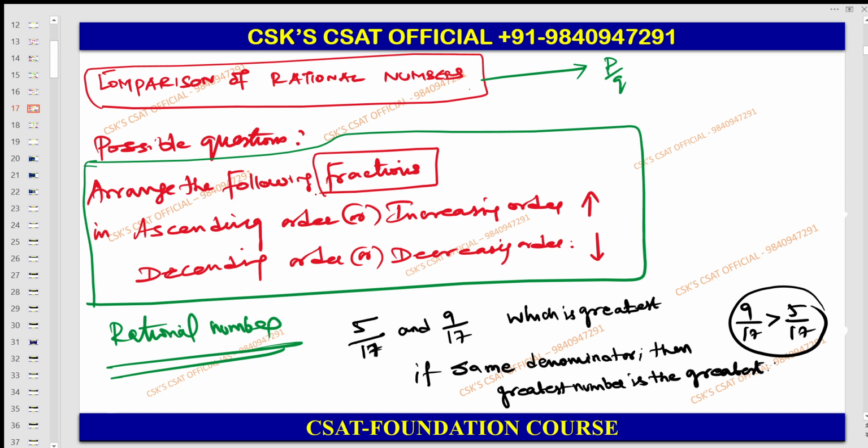Which is the smallest? We can apply the same here. 5 by 17 is smaller than 9 by 17. Guys, understood the comparison of these things? Fine. Listen. What would happen if the denominators are different? If different denominator.